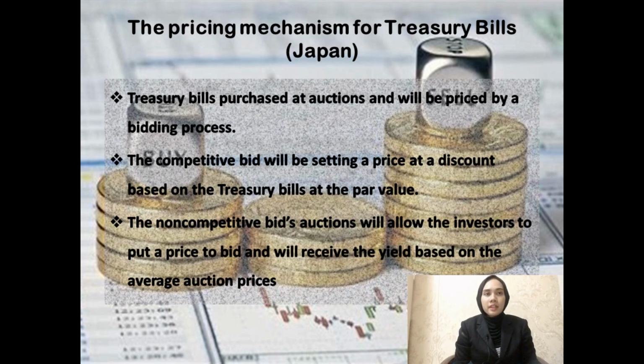For the pricing and mechanism for treasury bills in Japan, the treasury bills will be purchased at auction and priced by a bidding process. Then the competitive bid will set a price at a discount based on the treasury bills at par value, while the non-competitive bid auction will allow the investors to put a price to the bid and receive the yield based on the average auction price.